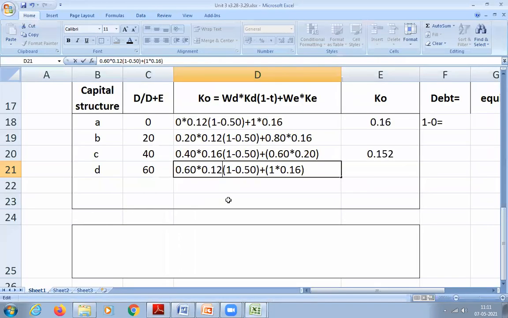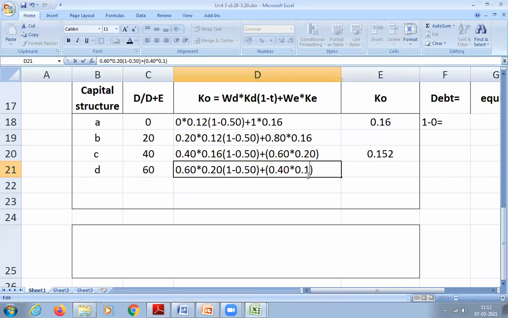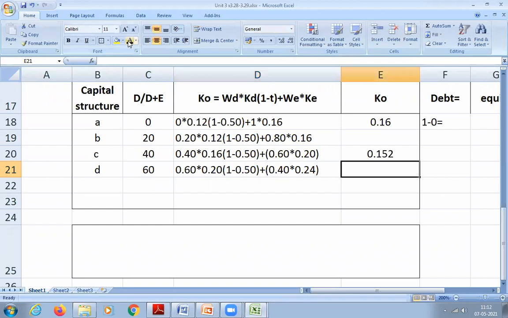So that is 0.2. 0.2 into, now what is the weightage of equity? 0.4. And cost of equity now is 24. So substitute as 24. So calculate the answer. 0.156. Okay. Clear? Only 4 options given.